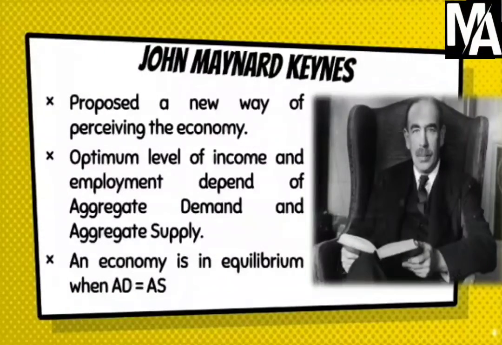We have the British economist John Maynard Keynes, who proposed a new way of perceiving the economy. And in 1936, he wrote a book where he explains to us that the optimum level or the highest level of income and employment will depend on aggregate demand and aggregate supply. He further states that an economy will be in equilibrium or perfect balance when AD, aggregate demand, is equal to AS, aggregate supply. So this chapter is the thesis of John Maynard Keynes, where he's explaining how an economy is in equilibrium when AD is equal to AS. And that is what we are going to study in this chapter.